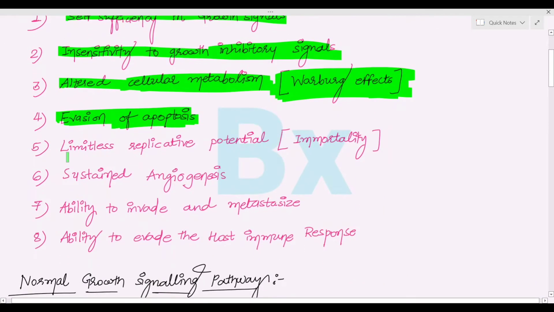Fifth one is limitless replicative potential. It means immortality. The cell will become immortal.